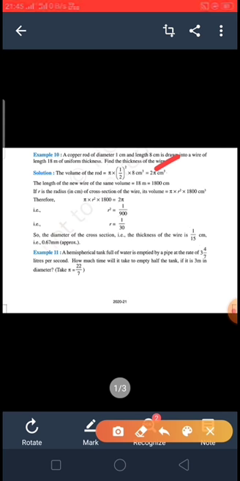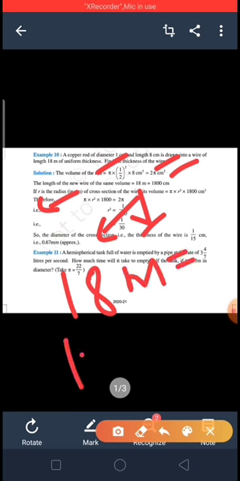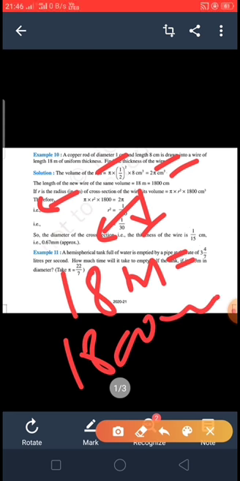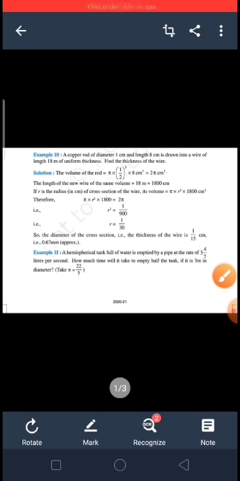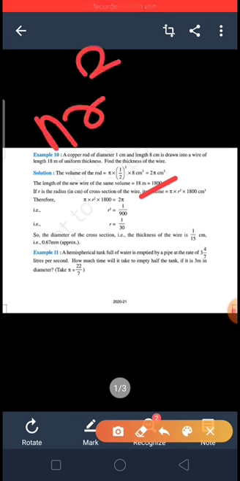Now we have to find out the length of the new wire of the same volume. Clear. The length is given in meter, but in the case of the volume of the rod that part is given in centimeter, so first we have to convert meter into centimeter. So 18 meter is equal to 1800 centimeter. Clear. Now find the volume of this new wire, which is also the shape of the cylindrical form, so again pi r square h.